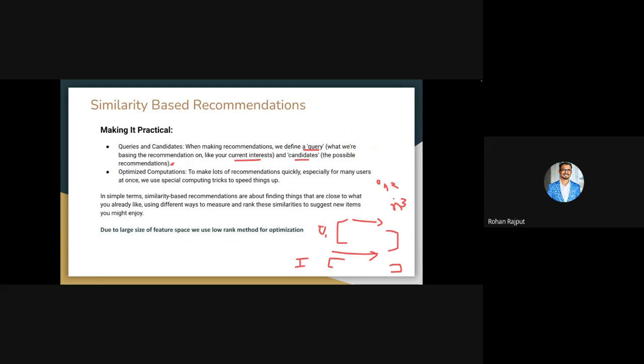To get away with this computation problem, we go with the low rank method. Today we will not have time to discuss the low rank method, but we will discuss it in the next chapter. There we will explicitly talk about low rank methods for optimization, where we try to overcome this problem of user and item features, and generate the same recommendation but with some kind of approximation, because there is a trade-off whenever we lose some information.